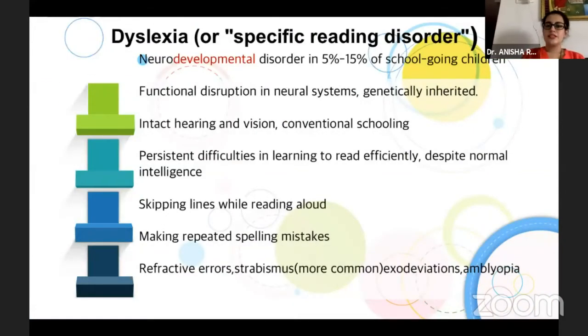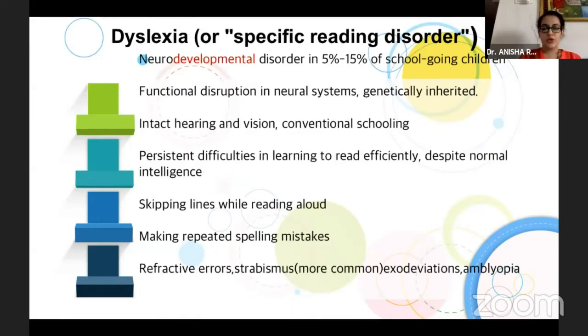So dyslexia, or specifically a reading disorder, is a neurodevelopmental disorder in 5 to 15% of school-going children with functional disruption in neural systems. It is a genetically inherited disorder. They have intact learning and vision and conventional schooling. Persistent difficulties are there in learning to read efficiently despite normal intelligence. They have a habit of skipping lines while reading aloud and making repeated spelling mistakes.